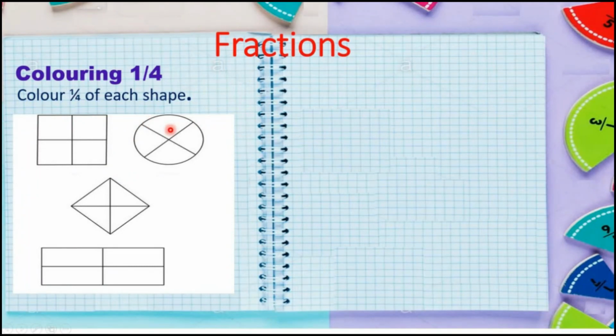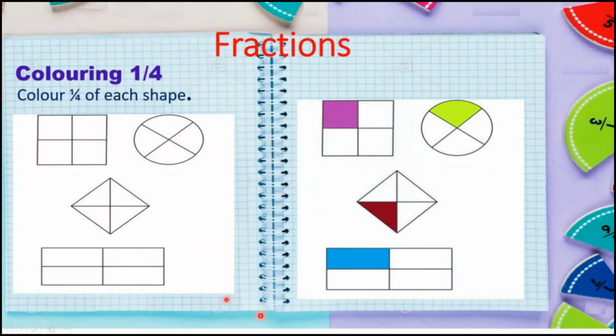Let's see how can we color 1/4 or a quarter part of each shape. Yes, my dear students, look, you will color one of the 4 parts or a quarter part of each shape in this way.